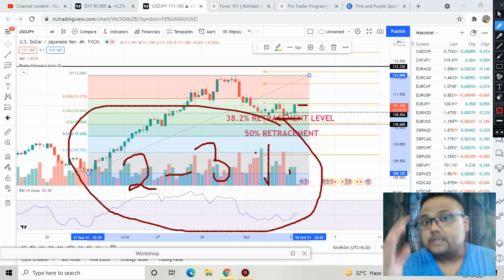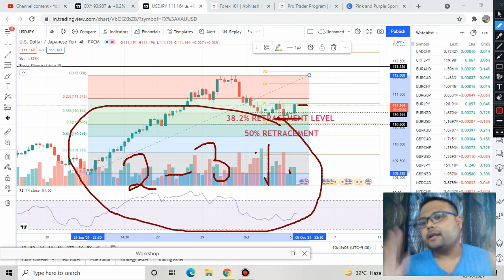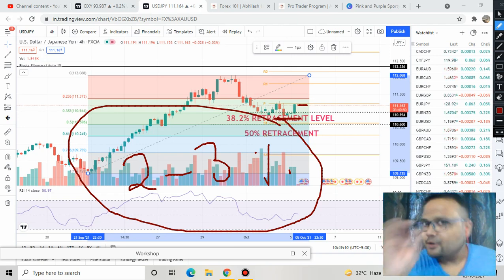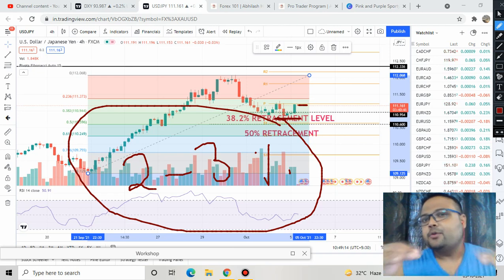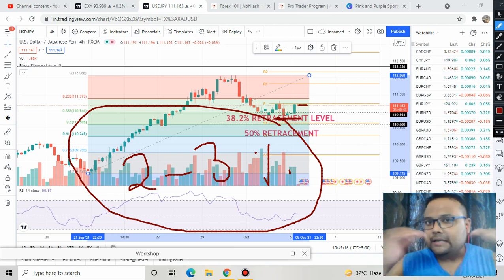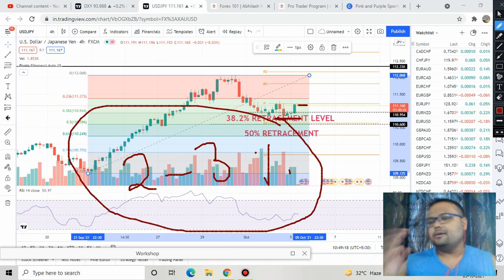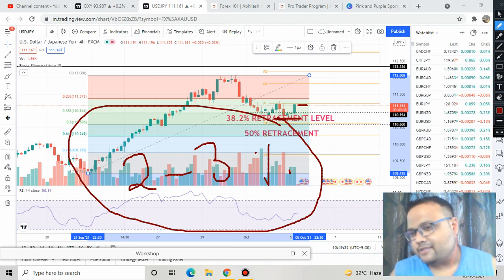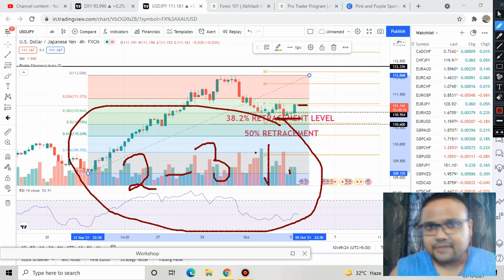Try to understand the market psychology here, the market emotion here. It means that though the market is standing at support, though it is trying to take support at the Fibonacci level, it does not have the strength. Because I prefer to be on the safer side, I'm a defensive trader, I have exited from the trade. If you are an aggressive trader, you can stay on the trade.